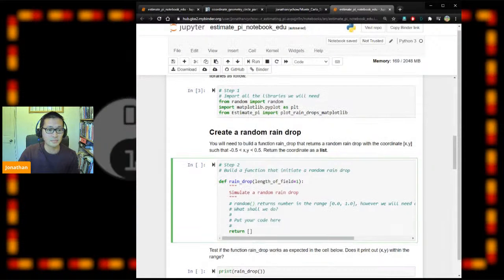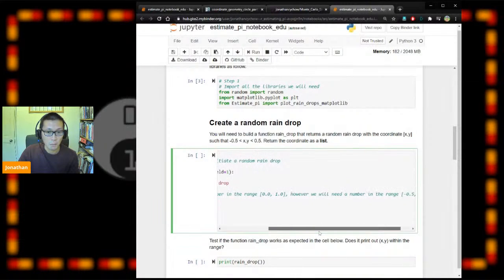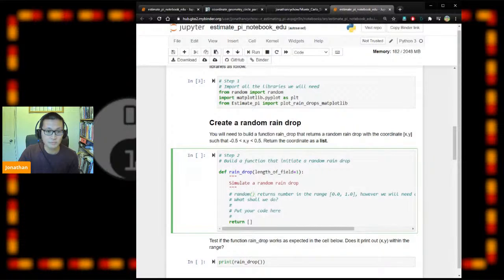Random will return a float number between 0 and 1. But what we're looking for is minus 0.5 to positive 0.5. So how can we do it? I think we're going to take it easy. I don't want to rush anything, so I'll let you have a crack first.